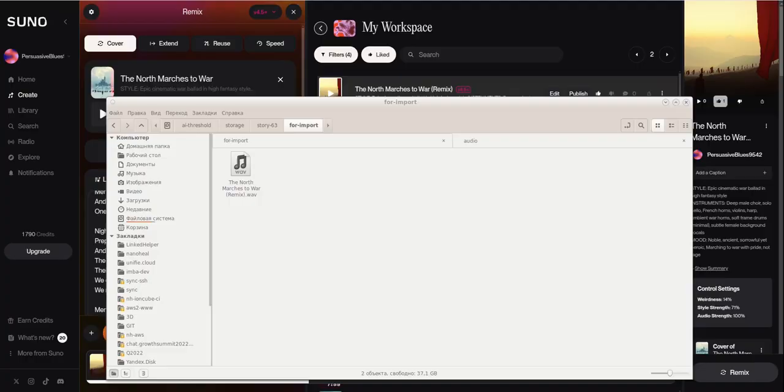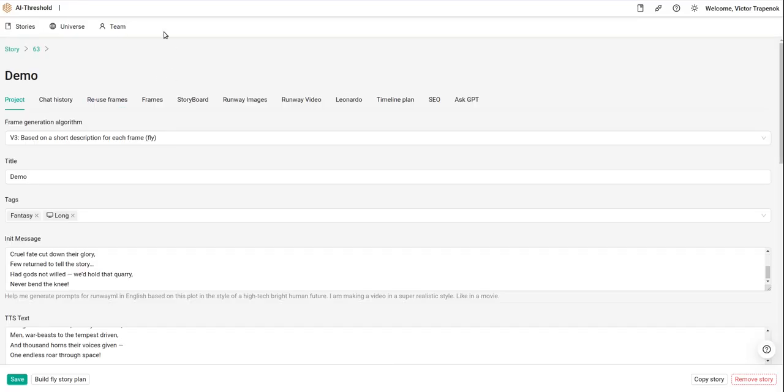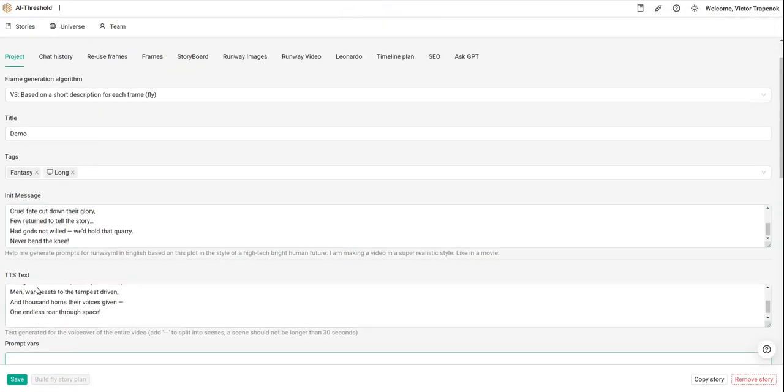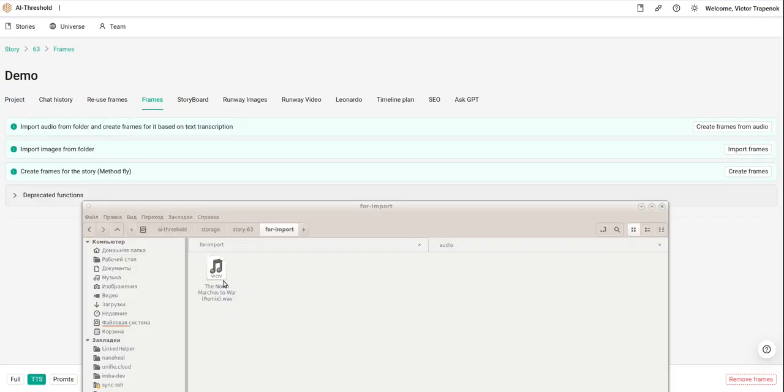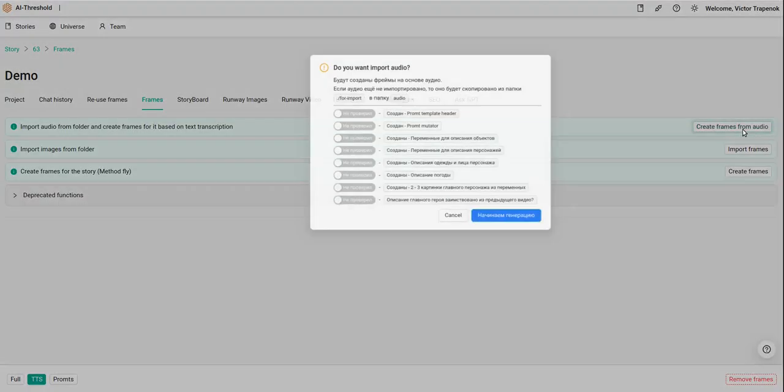It's for import. Now if we are ready here, click save, click build story plan. It's a little bit obsolete function, but it will analyze this. As soon as it's done, we will go to the frames and try to create the description for the audio. Okay, now we're ready to try to create the files.